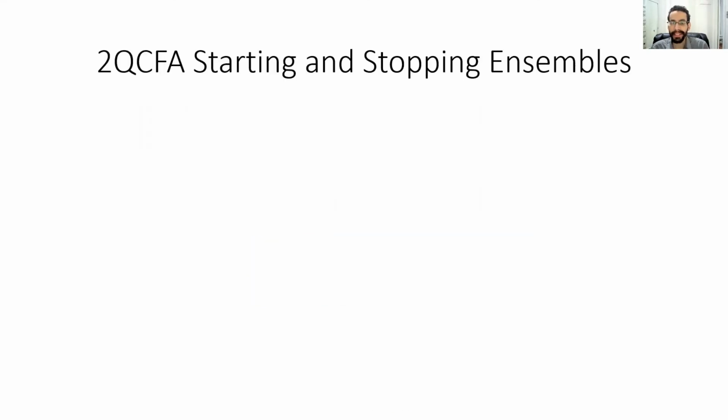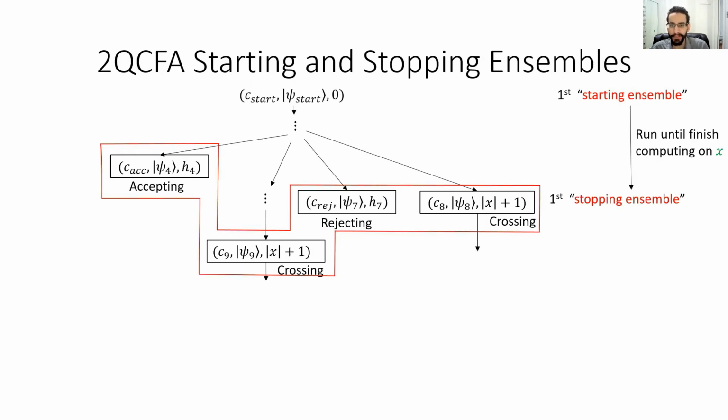We will now describe the entire computation of M on the input xy by repeatedly applying the idea from the previous slide. We begin by considering the initial configuration of M, and we define the first starting ensemble to consist of just this one single configuration. We then run M until it is finished computing on the prefix x, at which point we have our first stopping ensemble. A stopping ensemble contains accepting and rejecting configurations, which correspond to branches of the computation which are completely finished.